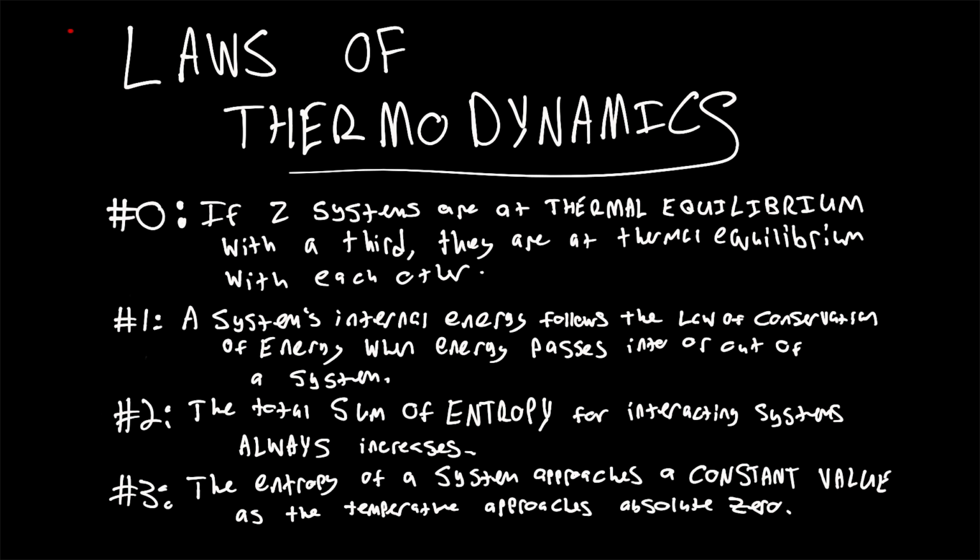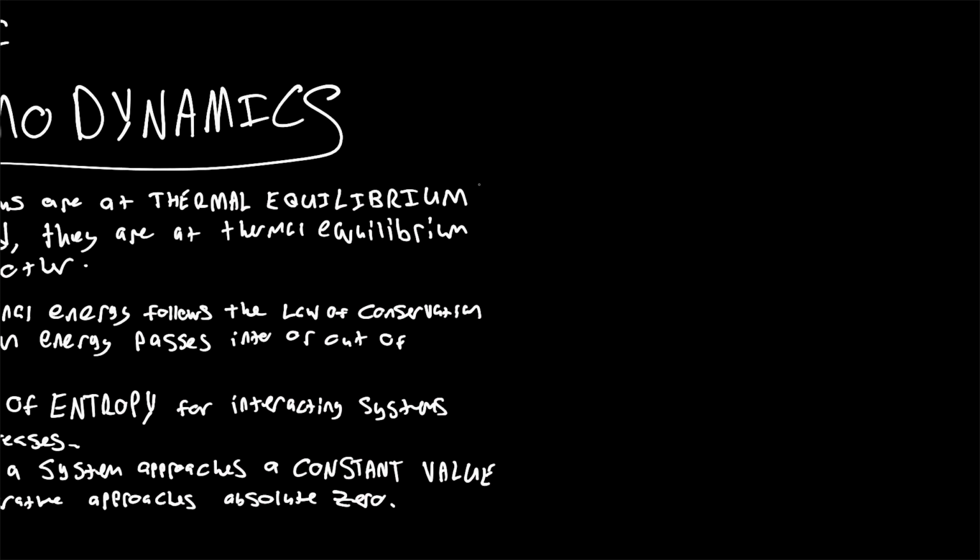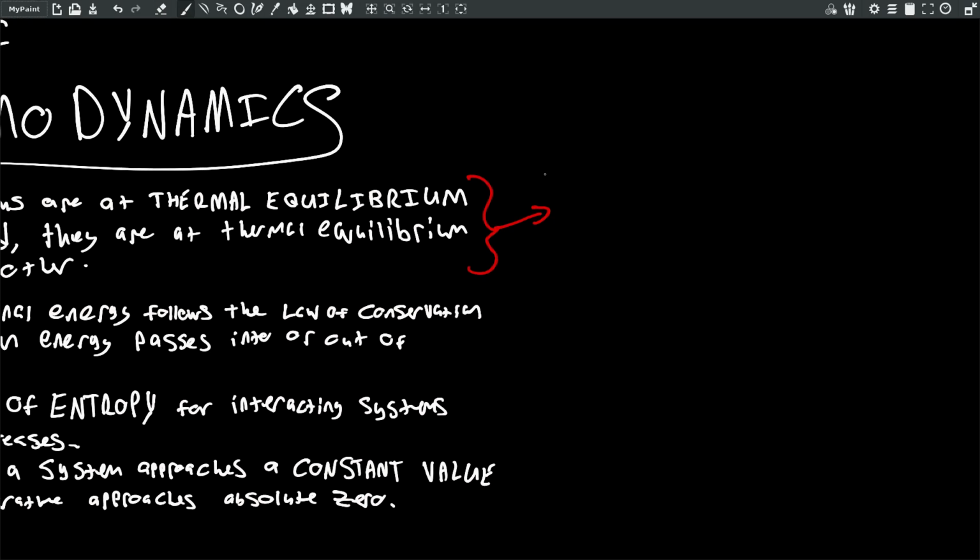Starting with the zeroth law, the most important should be common sense. If two systems are at thermal equilibrium with a third, then they are at thermal equilibrium with each other. Basically, if they have the same temperature as a third system, then they have the same temperature as each other. Basically, if we were to draw this, so basically we have systems A, B, we'll have a third system C.